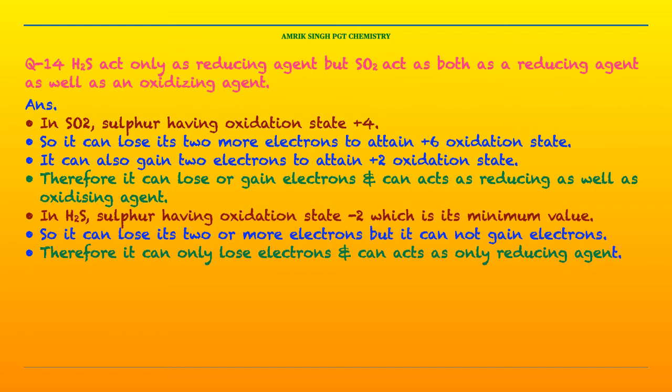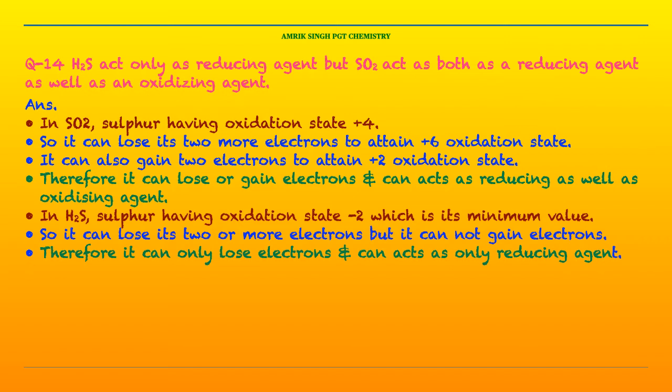In SO2, sulfur has an oxidation state of +4, so it can lose 2 more electrons to attain the +6 oxidation state. It can also gain 2 electrons to attain the +2 oxidation state. Therefore, it can lose or gain electrons and can act as a reducing as well as an oxidizing agent.